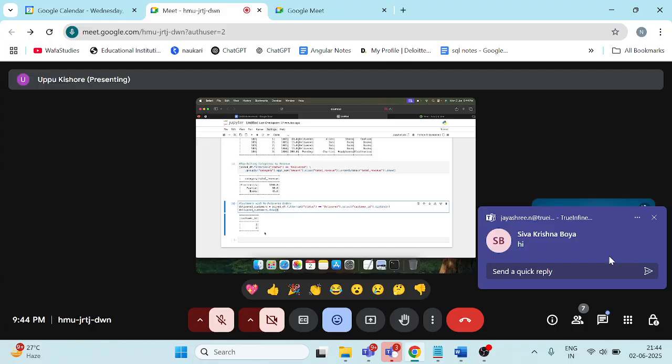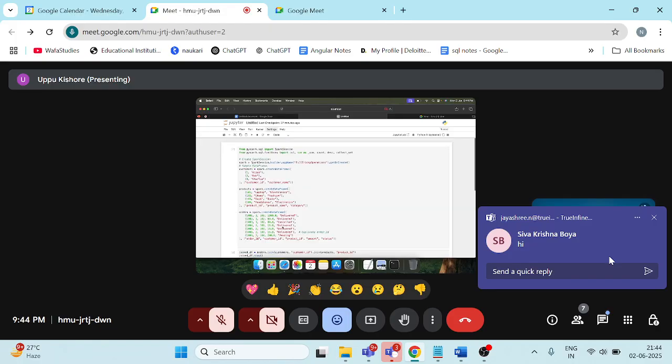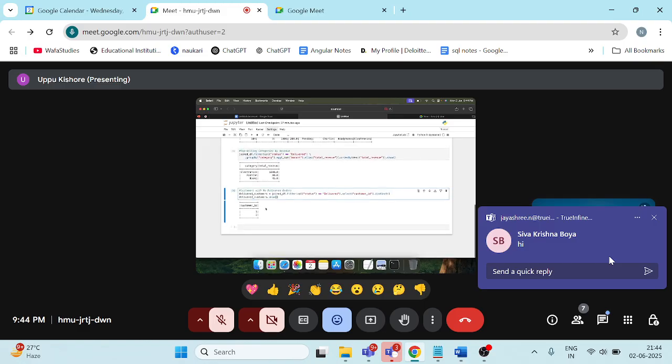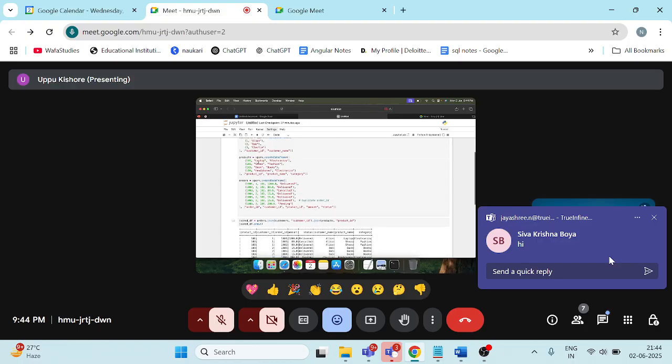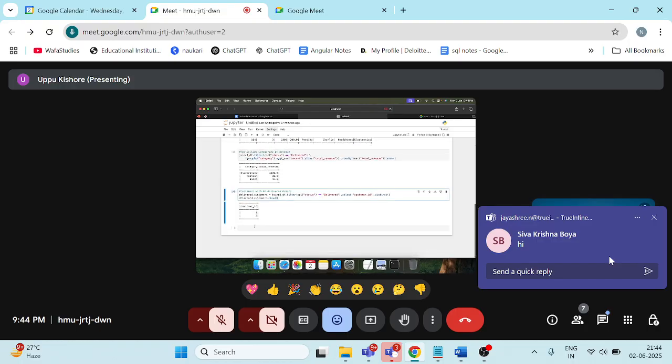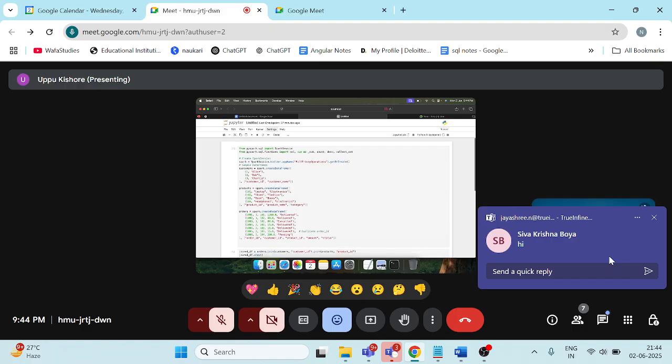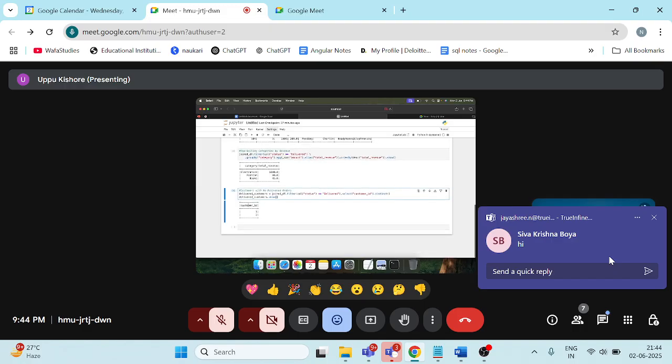Now I'll compare these two, the delivered customers with the customers data frame. What is the difference between these two? 1, 2 are common, right? And 3 we do not have in the delivered data frame.